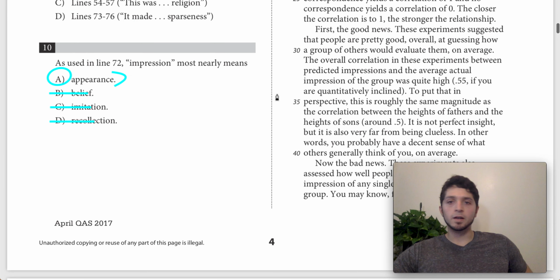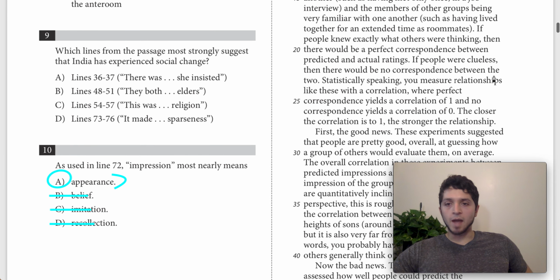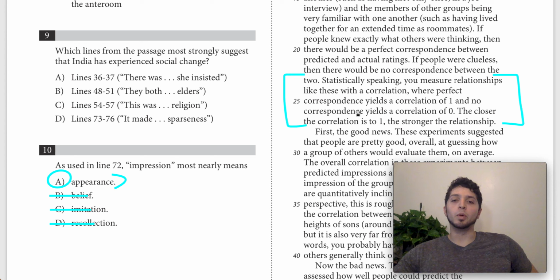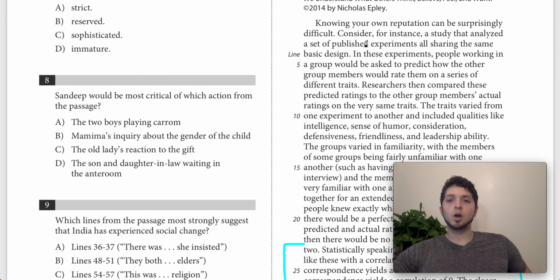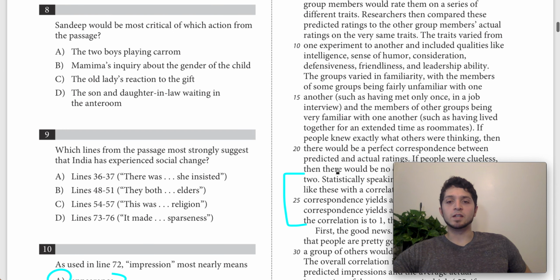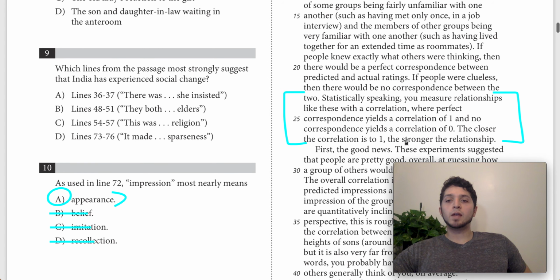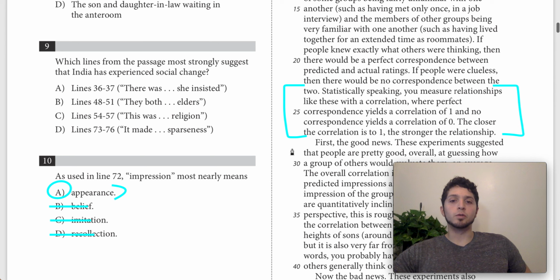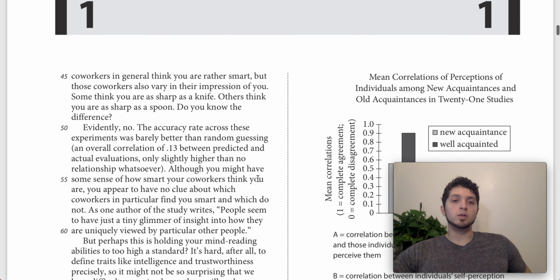So let's come down here. This is towards the end of the passage, where it says, statistically speaking, you measure relationships like this with a correlation, where perfect correspondence yields a correlation of 1, and no correspondence yields a correlation of 0. In context, this is when we're opening up the passage, and it starts by saying your reputation is difficult. Then it says, here's how we know, based on these experiments and these studies. Then it comes down here and basically says, this is how they were measured, right? They were measured with correspondence, correlation, and it gives us a little statistical background to explain the measurements that we're going to be using.